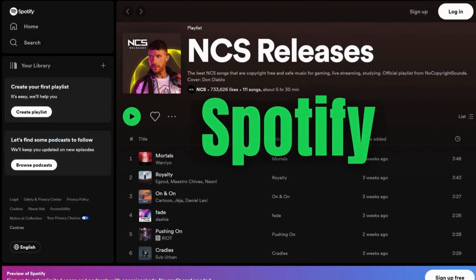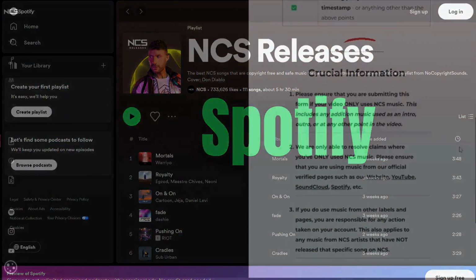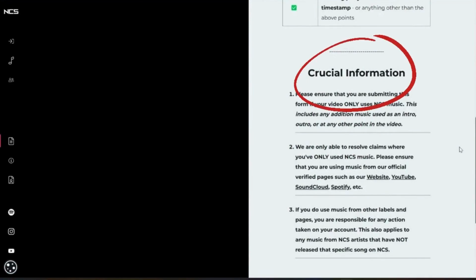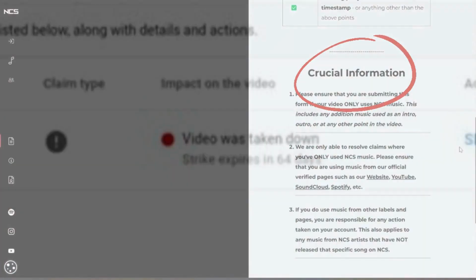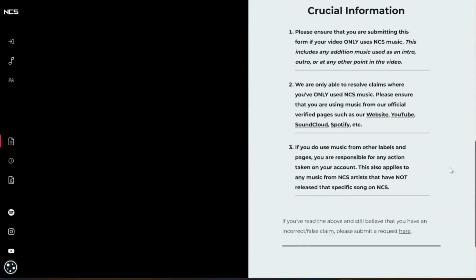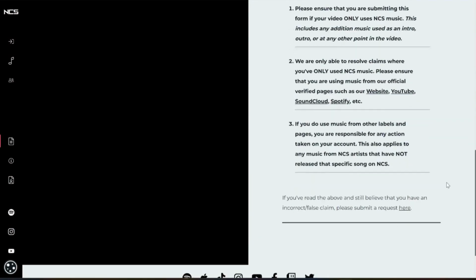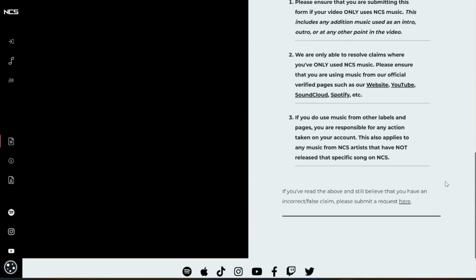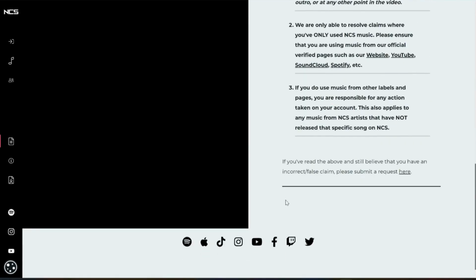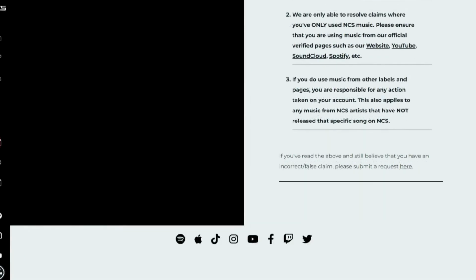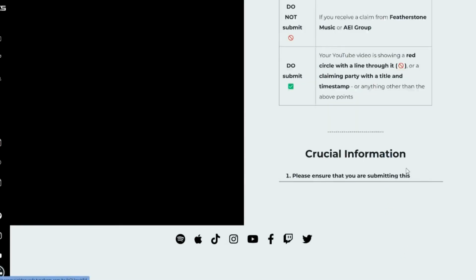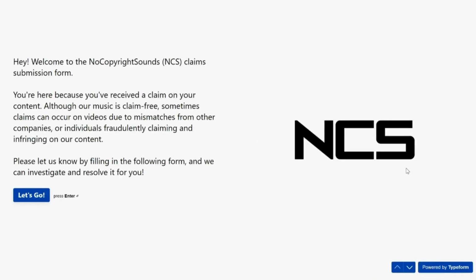So you want to be really careful and you want to understand this very crucial information so that you don't run into any issues with copyright claims or copyright strikes, and you are able to get help in the event you do run into any of these situations. So if you've read the above and still believe you will have an incorrect or false claim, it says, please submit a request here. That's when you're going to be able to submit a request to them asking for help to get rid of the copyright claim or strike if it was falsely made.